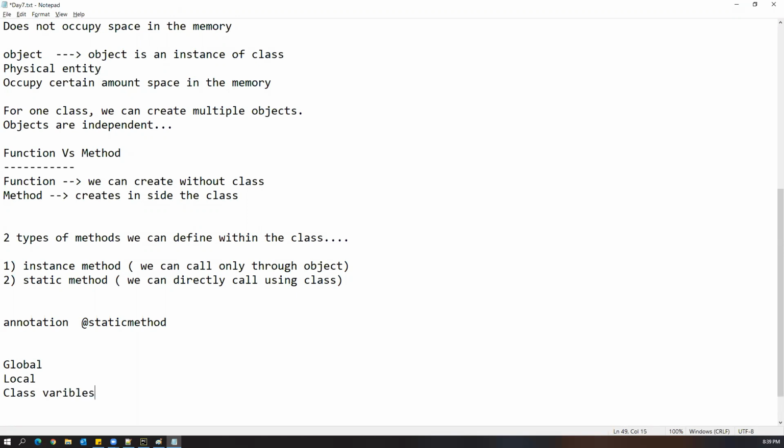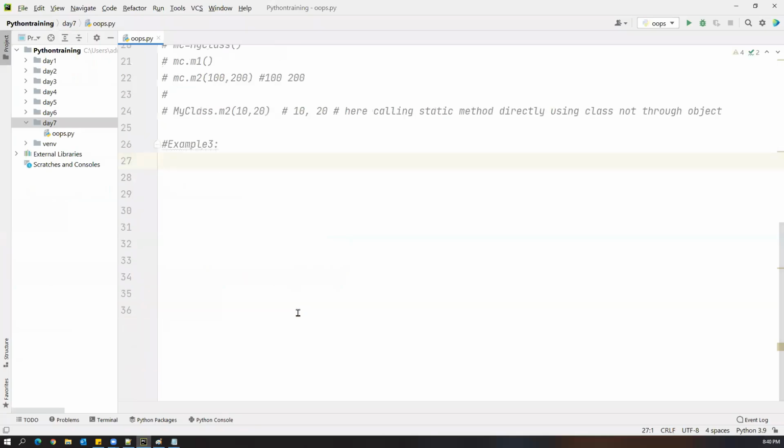Okay, class variables. So first global variables, followed by class variables, and then local variables. So now three different types of variables: global variables, class variables, and local variables. Because today we have introduced the class. In the previous sessions, we didn't have a class, so we just defined the global variables and local variables and were working with them. But now I'm introducing you to class variables, and now we'll see how we can do that.